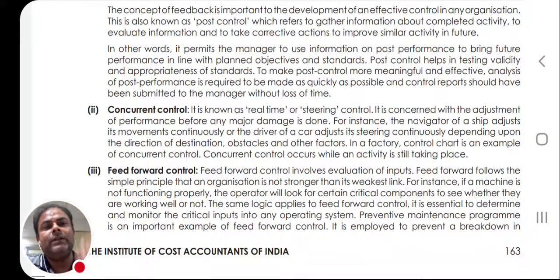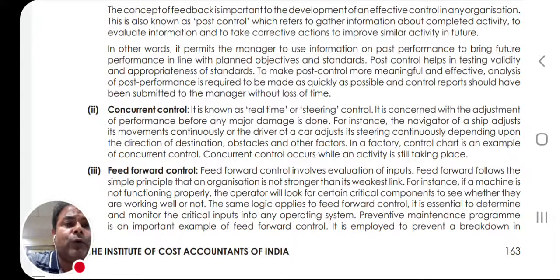Now the third one is feed forward control. Now this is a futuristic approach. As you can see on the screen, feed forward control involves evaluation of inputs. Very clearly it is written, it is evaluating the inputs, all the machinery involved, all the equipment involved, all the factors involved in the production, in any work, in any economic activity I'm talking about. So all the inputs are evaluated very minutely and very properly.